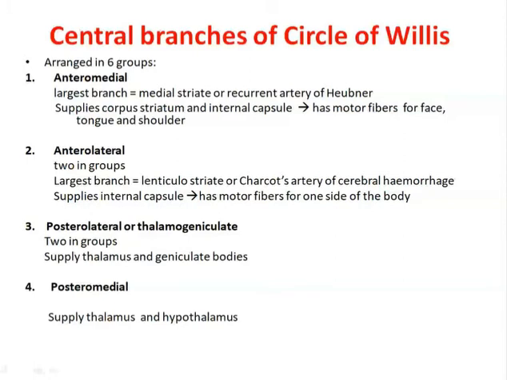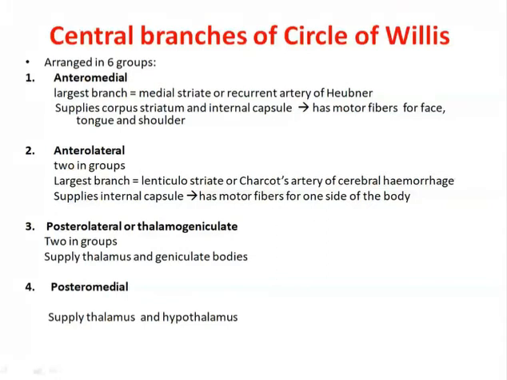Anterolateral means they are arranged in 2 groups. Lateral means on 2 sides, right side and the left side. The largest branch is the lenticulostriate artery. A lesion related to these arteries shows the symptoms related to the particular nerve.